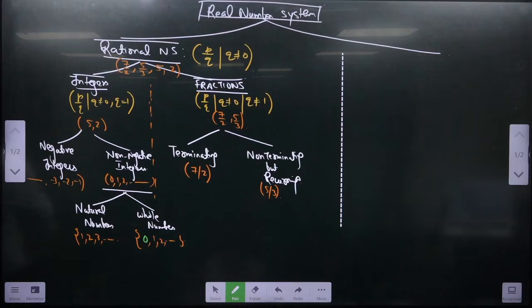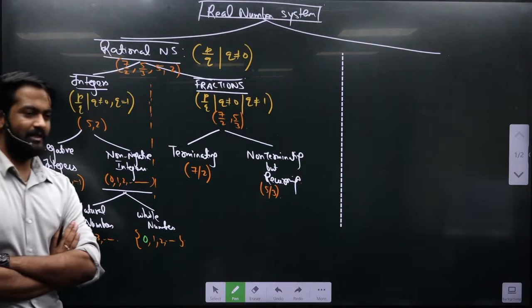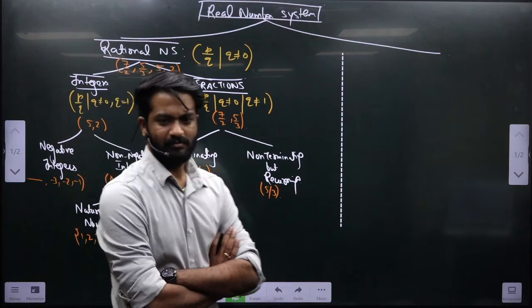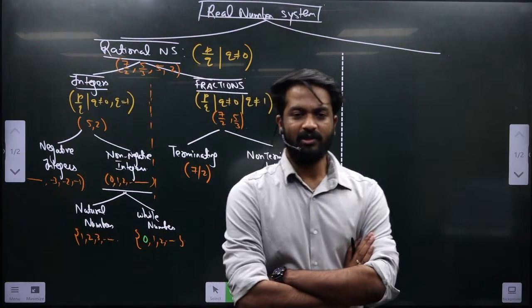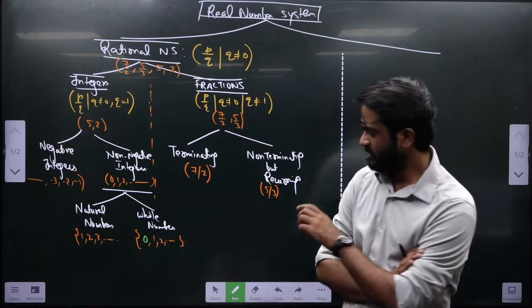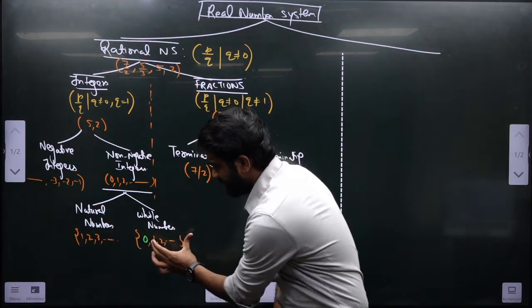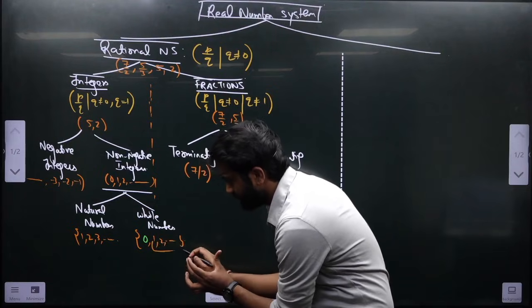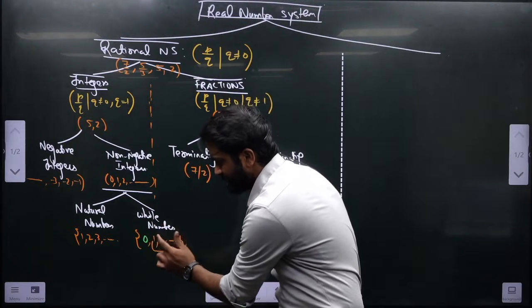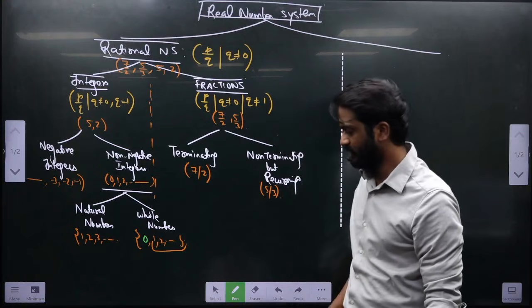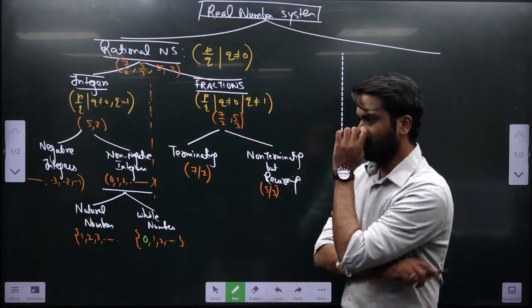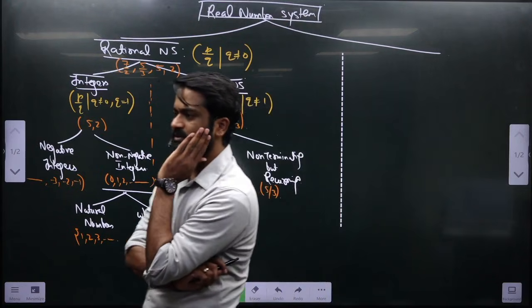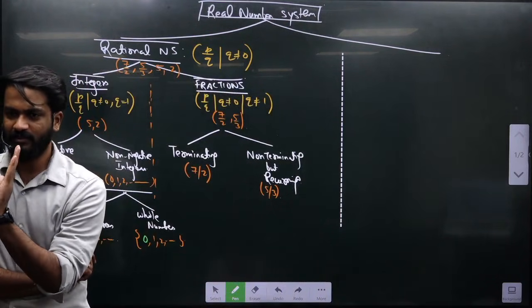Can I make the statement natural number is a subset of whole number? You will see this is nothing but this part. So natural number is a subset of whole number. Done. Can I say whole numbers are nothing but 0 plus all the natural numbers? Can I say that? Okay.